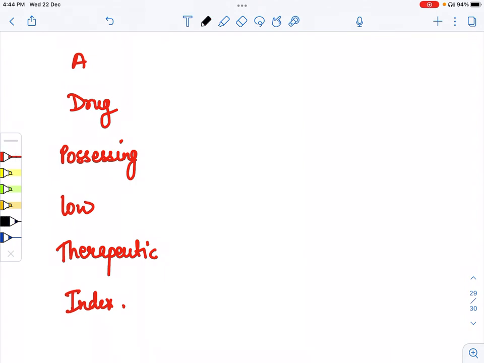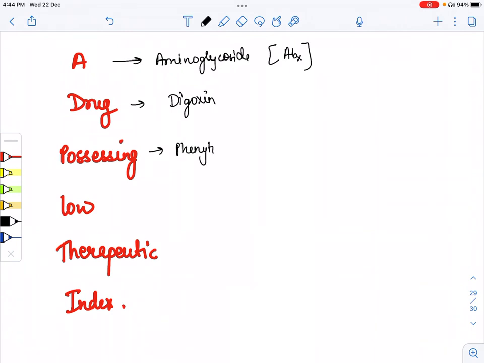Now A stands for aminoglycoside, that is an antibiotic. D stands for digoxin. P stands for phenytoin, that is an anti-epileptic drug.